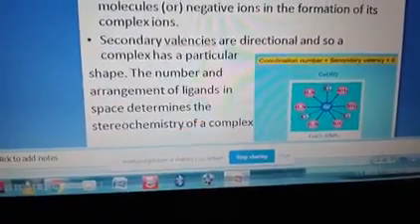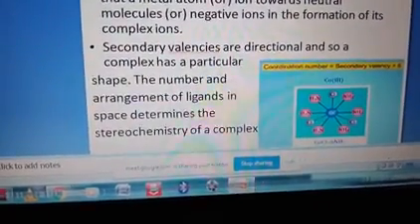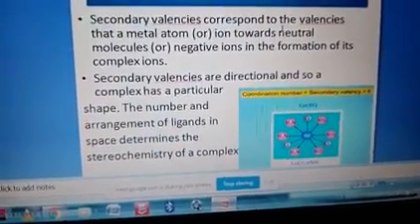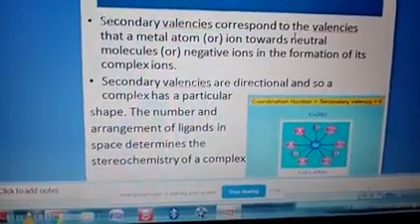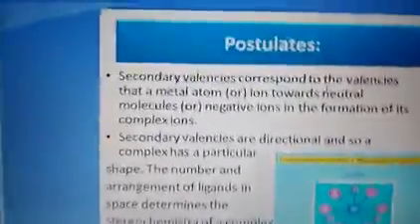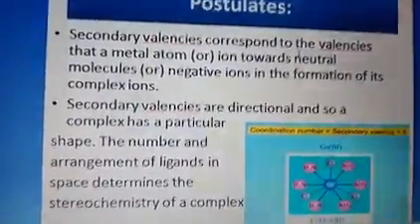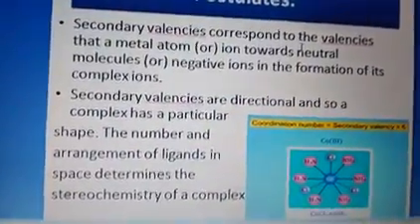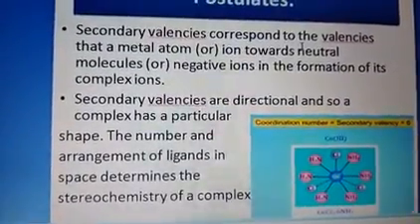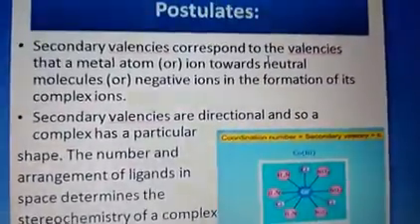The number and arrangement of the ligands in space determine the stereochemistry of the complex. Stereochemistry includes optical rotation, which will be explained by the arrangement of the ligands in space. Always recall that the secondary valency of the metal atom gives the coordination number. Sometimes we may be asked to find the coordination number of the given complex, so this is also important, you must note it.